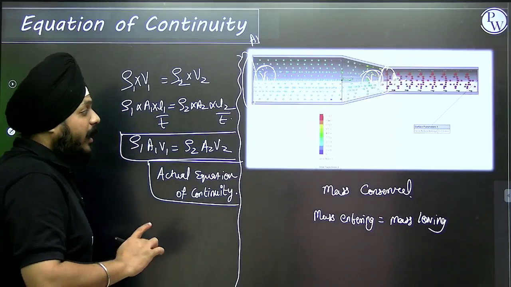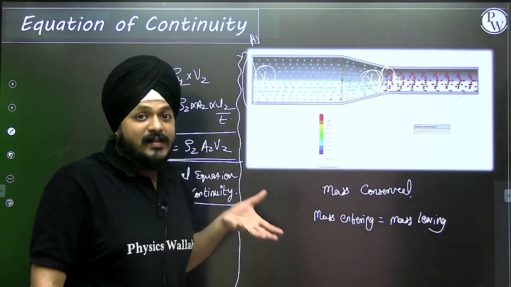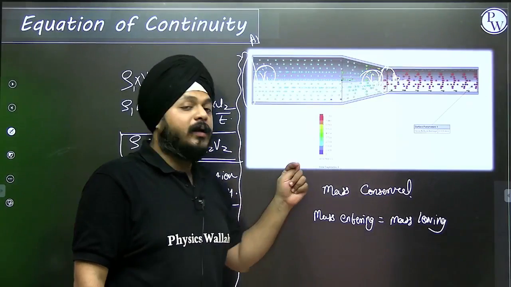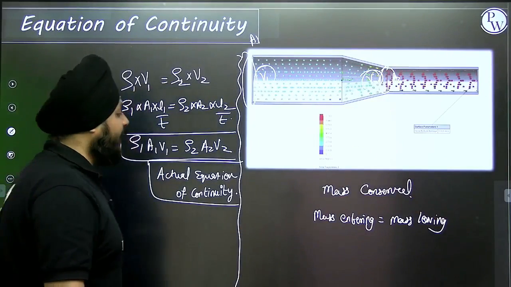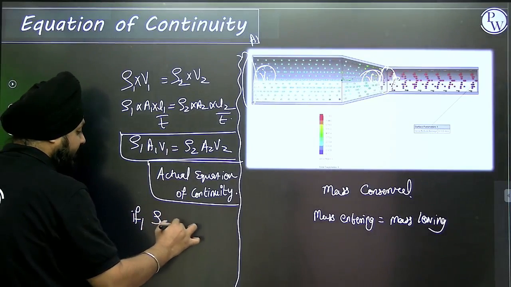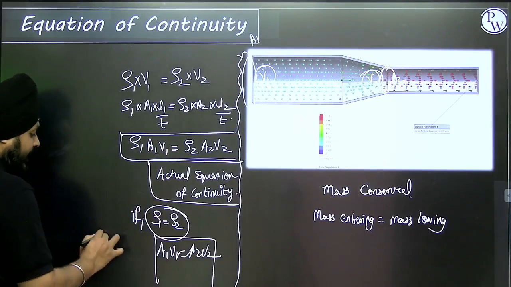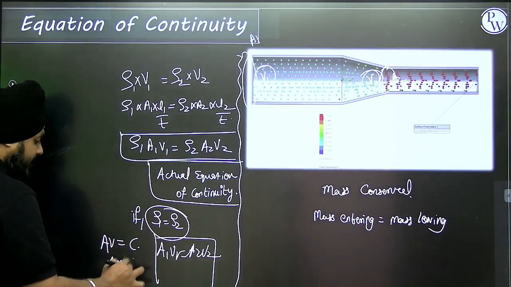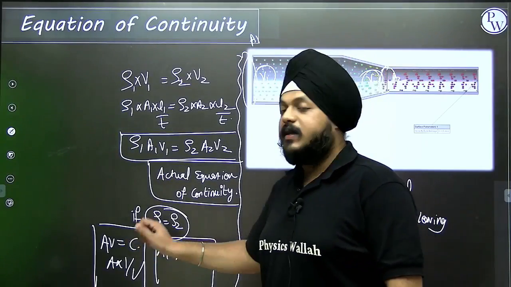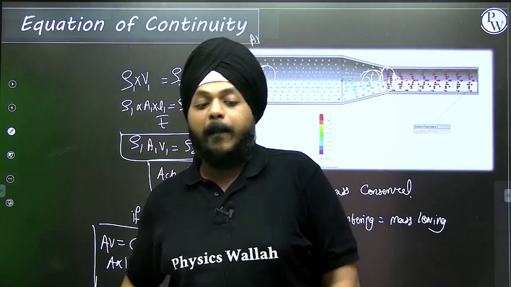But in this case, suppose the density at the entrance point of the pipe is equivalent to the density while it is leaving, then we can say, suppose if ρ1 is equivalent to ρ2, then A1 V1 is equivalent to A2 V2, and AV is equal to constant and A is inversely proportional to V. Generally, if you've seen many sessions, then they used to consider AV is equal to constant, A is inversely proportional to V, this as the equation of continuity, but wrong.